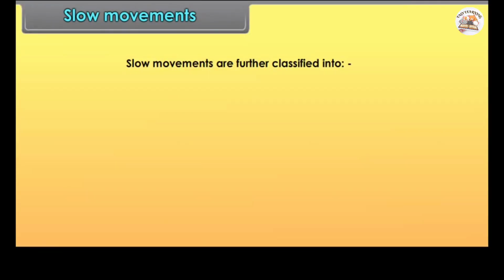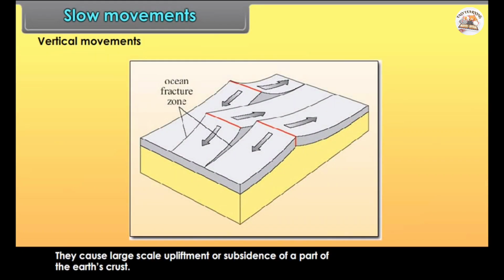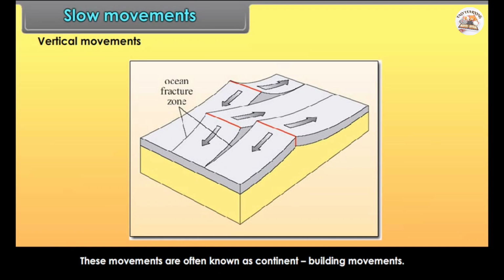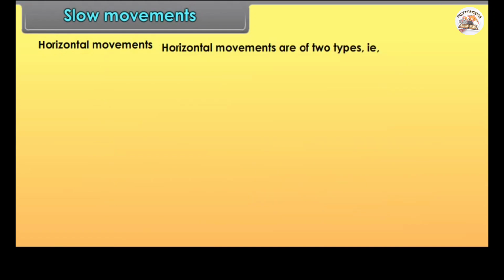Slow movements are further classified into vertical movements, horizontal movements. The vertical movements operate vertically in the Earth's crust. They cause large-scale upliftment or subsidence of a part of the Earth's crust. These movements are often known as continent-building movements. Horizontal movements are those movements which operate on the Earth's surface horizontally. Horizontal movements are of two types, that is, forces of compression, forces of tension.